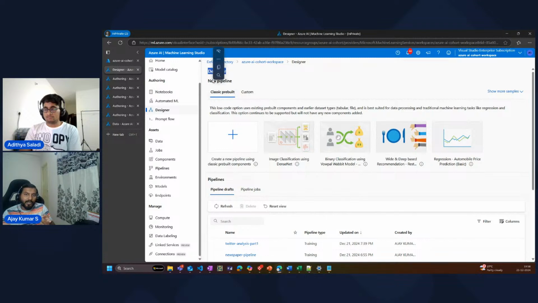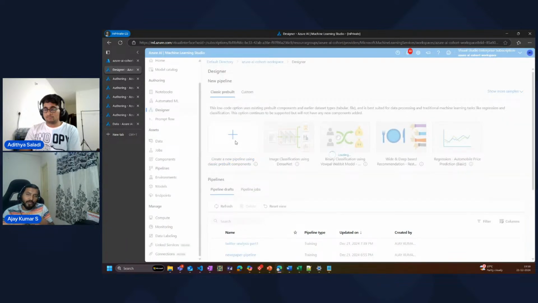In the designer, you can create a new pipeline, and this designer is a UI based framework. You can just drag and drop stuff, and you can add Python code to it. So whatever code Aditya wrote, I'm going to exactly copy that code into the pipeline. In order to do that, I'll come to the designer, go to the classic pre-built option. So you can go and create a new pipeline using pre-built components.